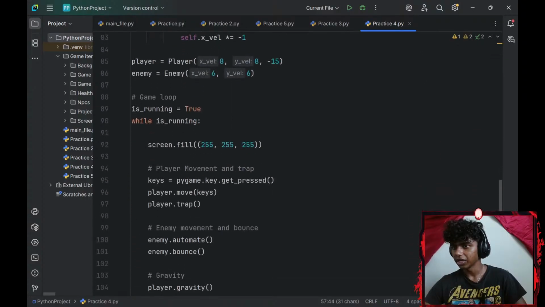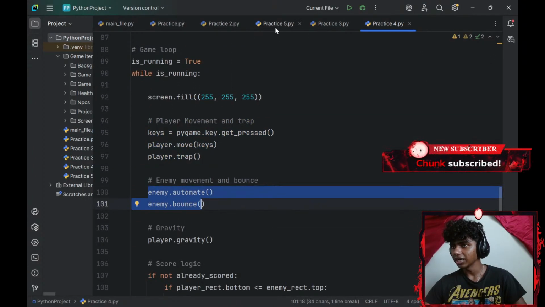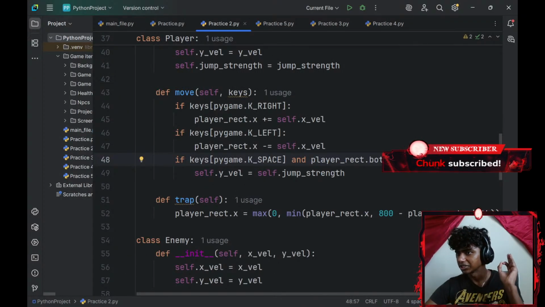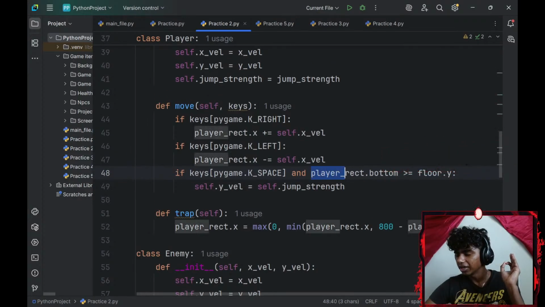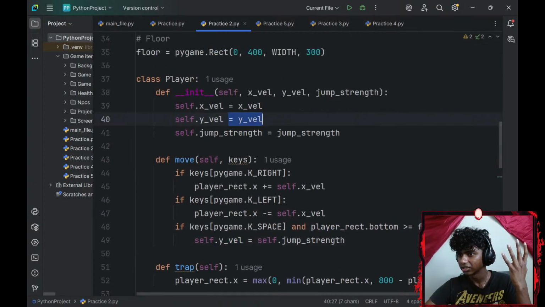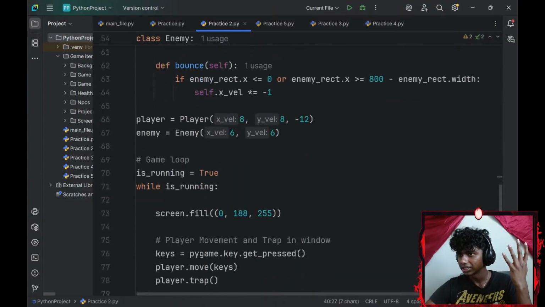Okay, and that's my enemy, that's my player movement, my player trap. I honestly did everything correct. I'm definitely doing a silly mistake, guys. Player_rect.bottom greater than or equal to floor, self.y-axis velocity. My y-axis velocity, I set it to be 8. It should be set to 0, right?